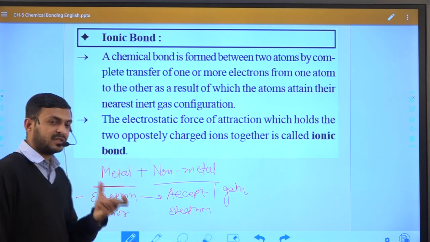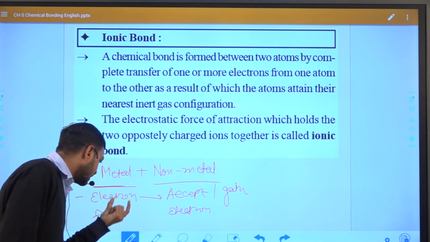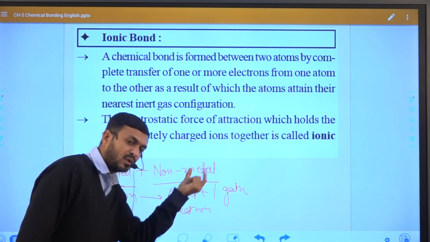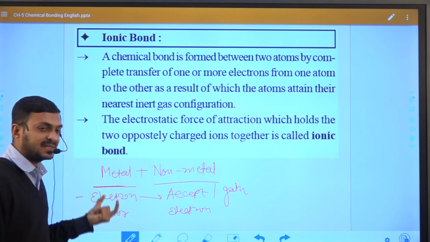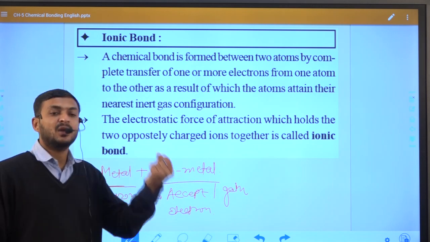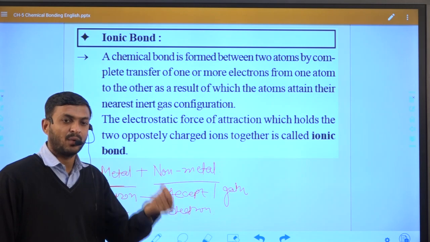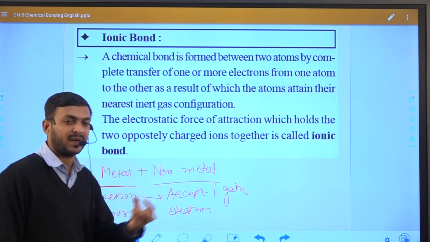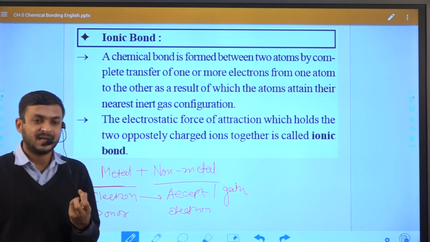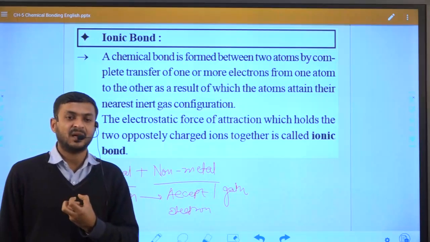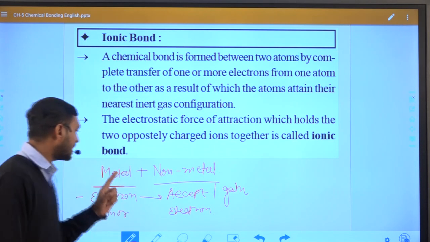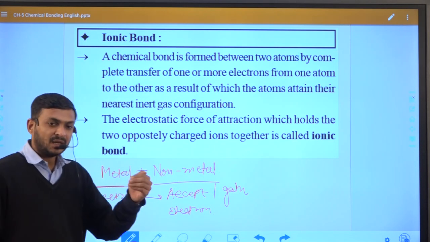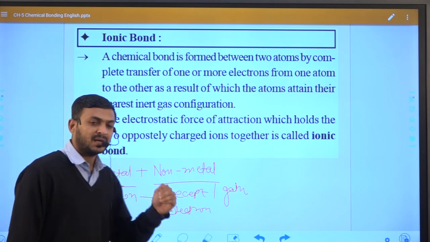Why? Now the question is, why is metal donating and non-metal accepting? Because metal has a tendency to release electron easily, while non-metal has a tendency to accept the electron easily. So that is why metal is donating and non-metal is accepting.